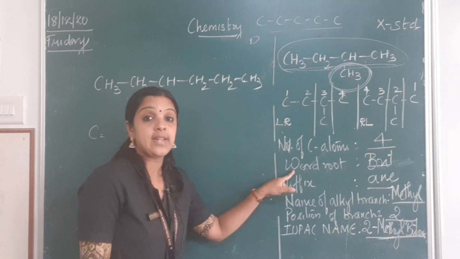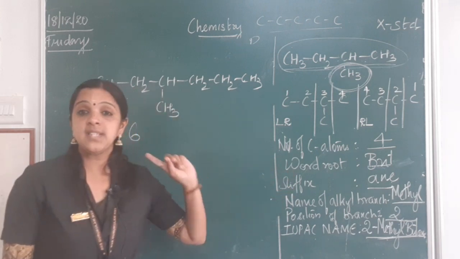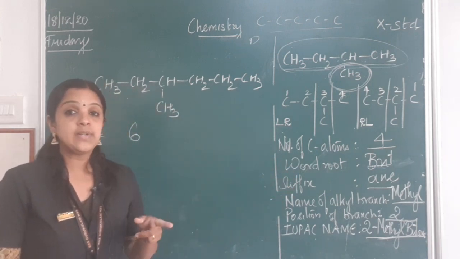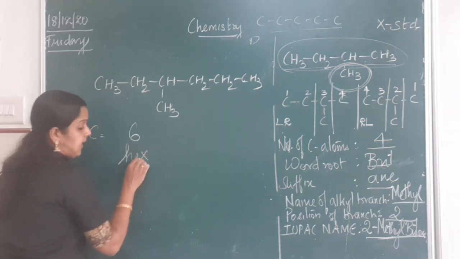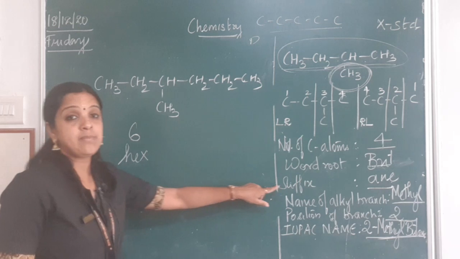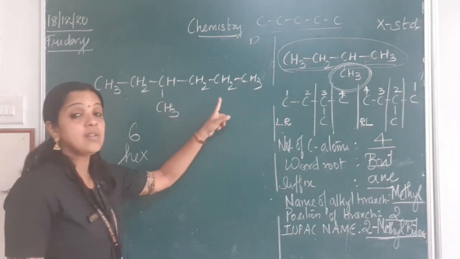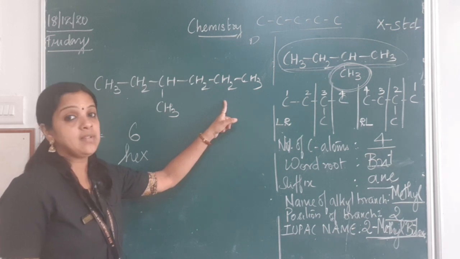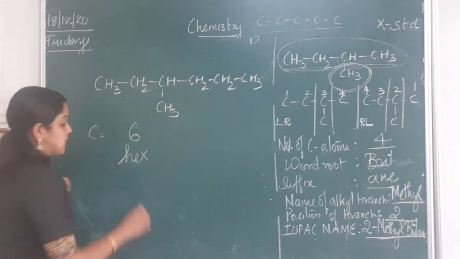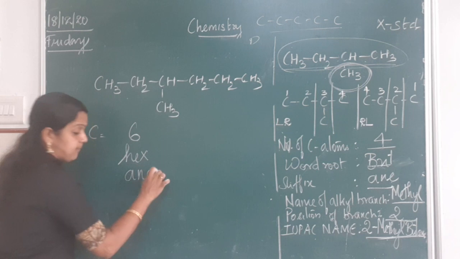Next, I need to find the word root. If there are 6 carbon atoms, what is the word root? Word root is hex. So I put here hex. So what will be my suffix? I have all the bonds to be single, so it is a saturated hydrocarbon. So they are alkanes. So my suffix is ane.